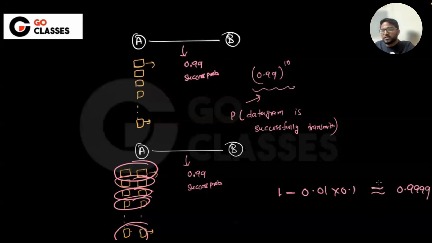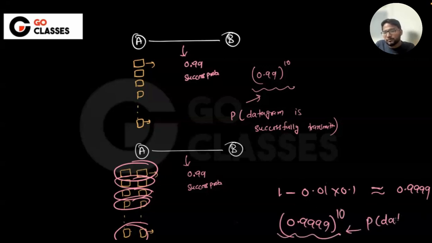I want all the pairs to be successful, just like above. And then I will say that is the probability that the datagram is successful. So now you tell me which one is the greater number, 0.99 power 10 or 0.4 times 9 power 10.